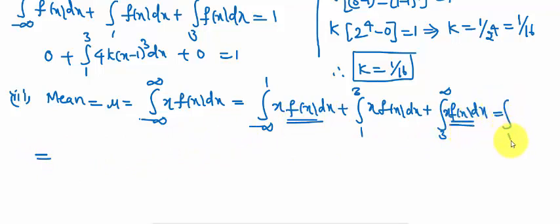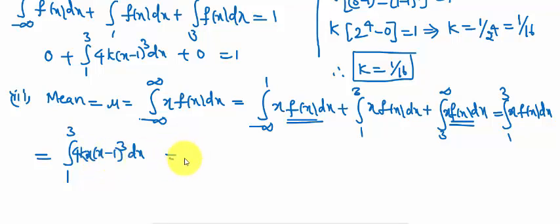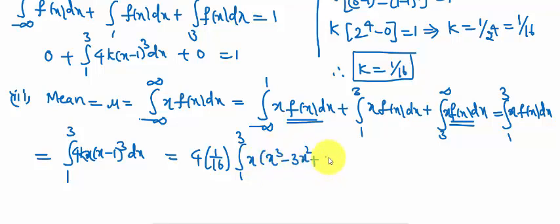Then the mean is equal to the integral from 1 to 3 of x f(x) dx. It is equal to the integral from 1 to 3 of k x (4 - x minus 1) whole cube dx. In the previous also one x is there. Here k value is 1 by 16, so integral 1 to 3 of x into (a minus b) whole cube, where (a - b) cube is a cube minus 3a square b plus 3ab square minus b cube, dx.